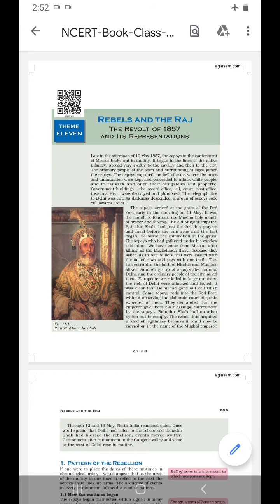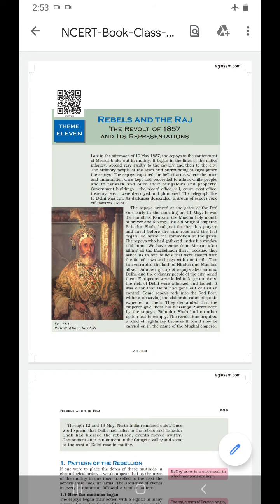Clear? So whatever pattern of rebellion or line of communication we have seen, the Britishers became the target. First, the sepoys made all the Englishmen targets, and even Indian people like big zamindars and moneylenders, who were allies of the British, were made targets. Secondly, we could see that planning and coordination was perfect. The sepoys made a perfect plan, coordinated unitedly, and then attacked the Britishers, that is, colonialism.